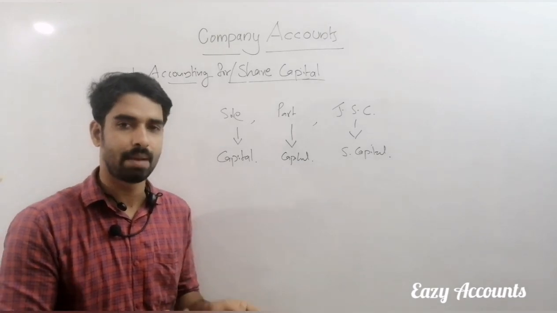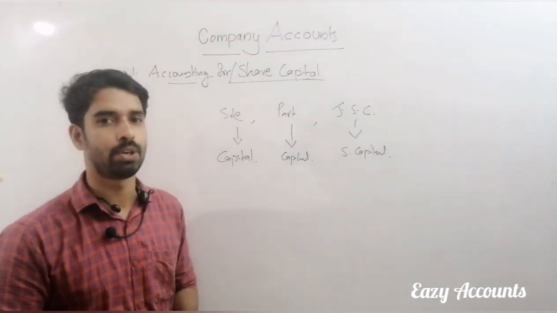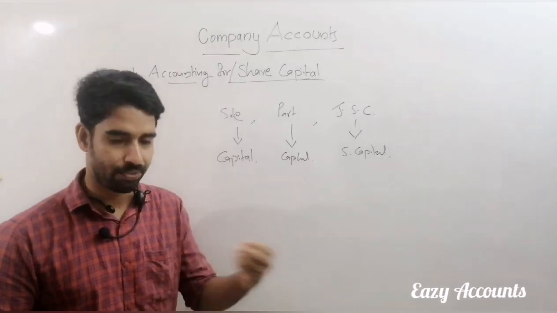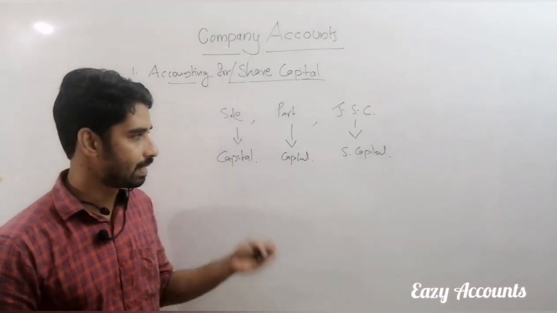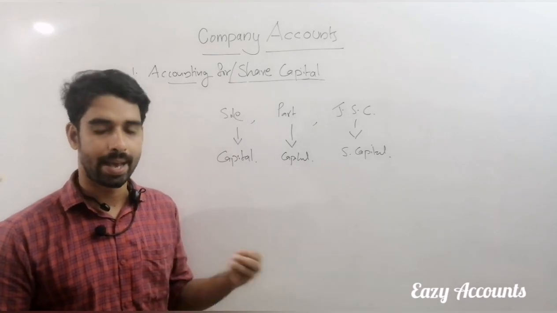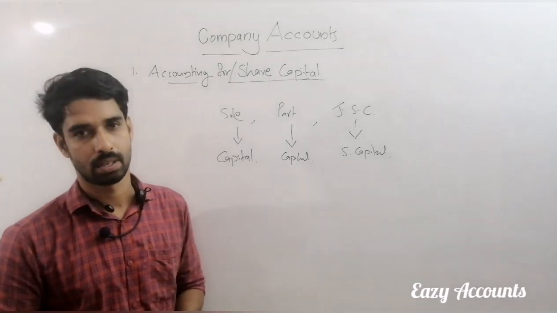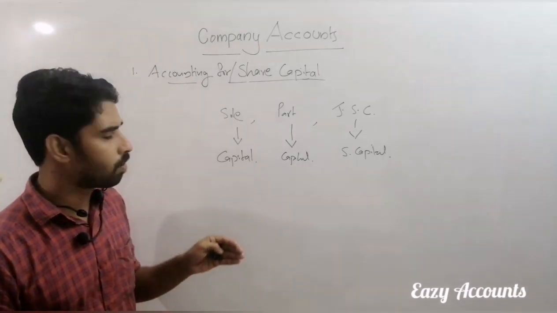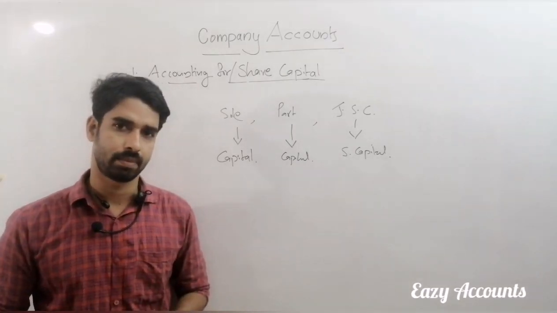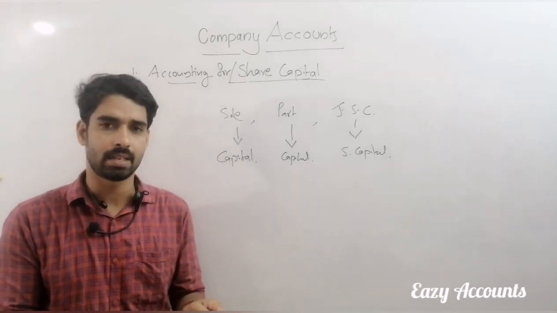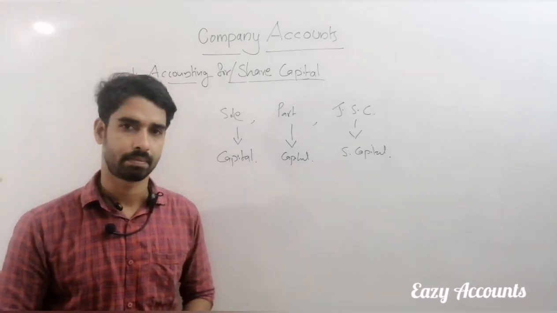These very important portions we are going to discuss in the accounting for share capital chapter. Before going to the accounting side, we will discuss what share capital is and the very important types of share capital and theory portions.